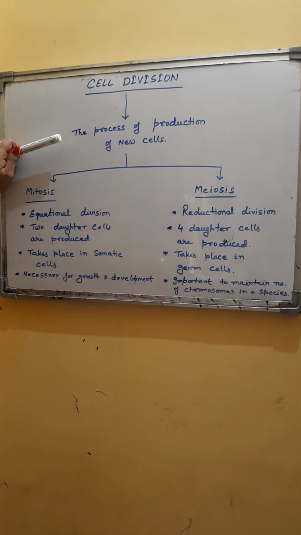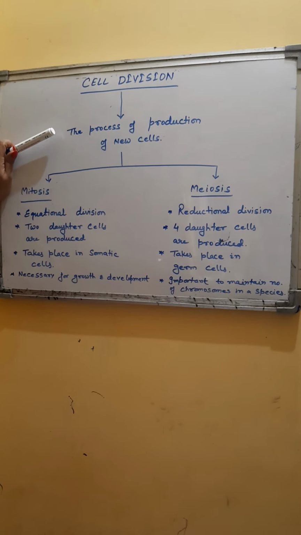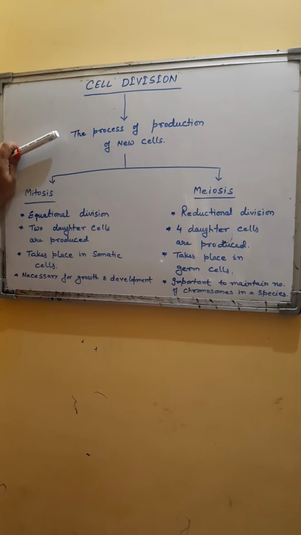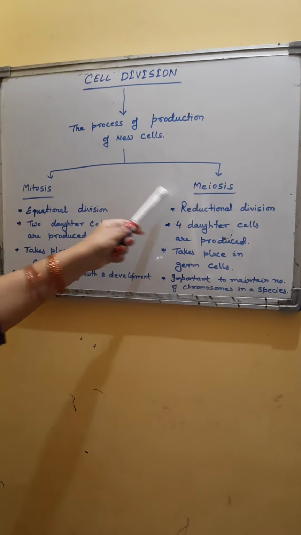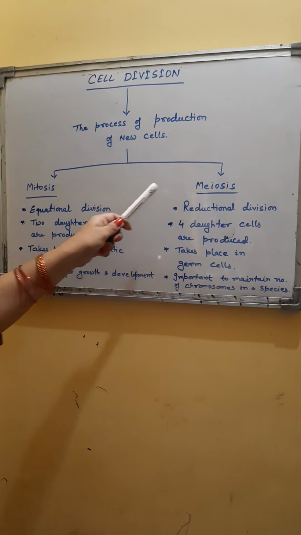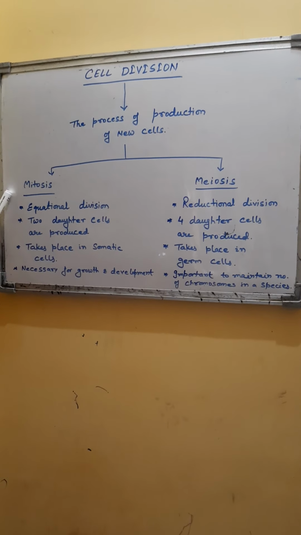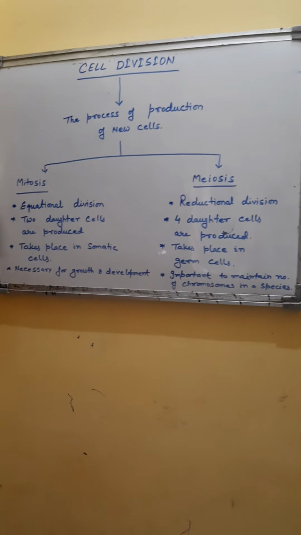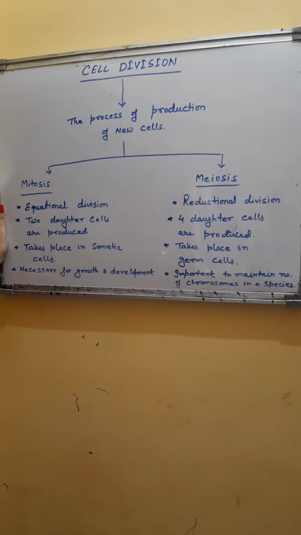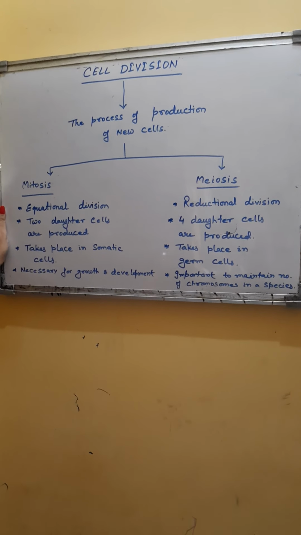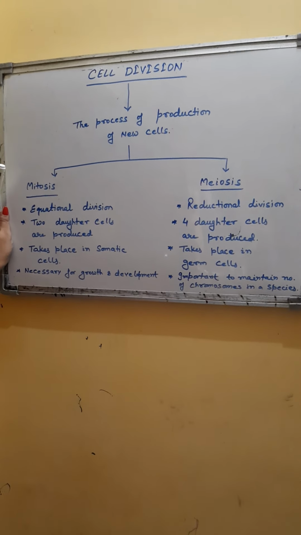Depending upon the type of the cell where it is going to be divided, cell division is of two types. The first one is mitosis and the second one is meiosis. Mitosis is called equational cell division as it produces daughter cells with a similar number of chromosomes.